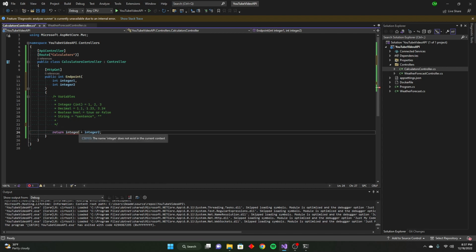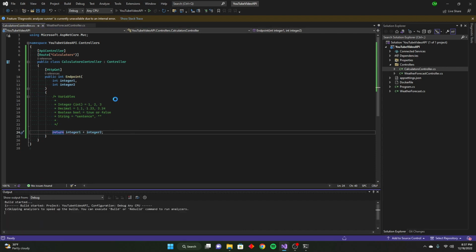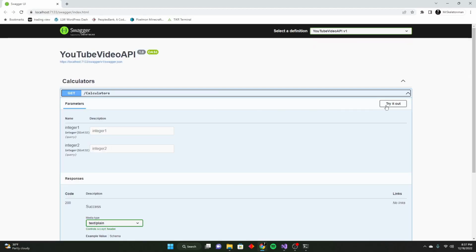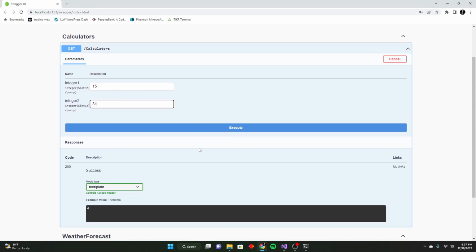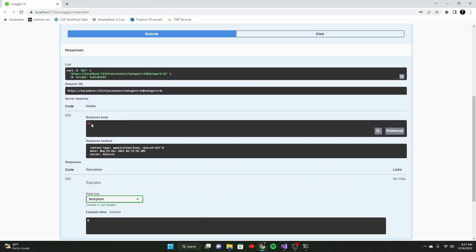And now update this to 1. So now we'll build it. What we can do with this is enter the different integers that we want. We have integer 1 right here. I'm going to put in 15 and then 31. Hit execute and we got 46.